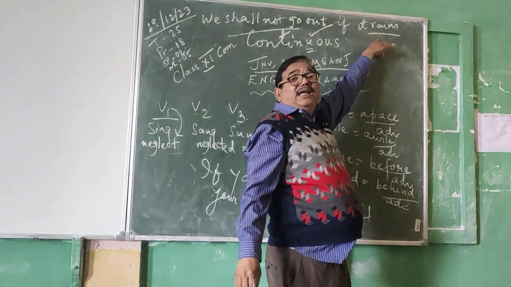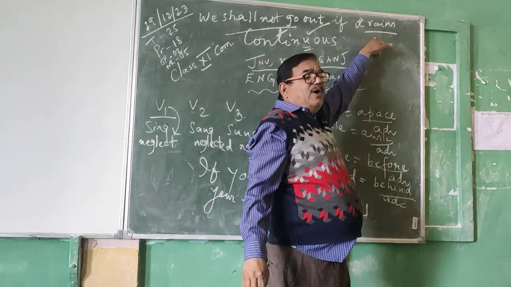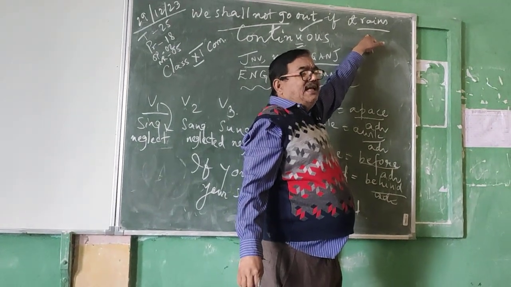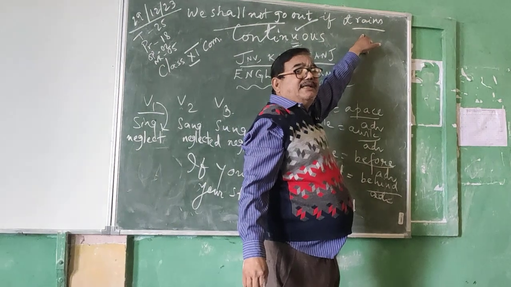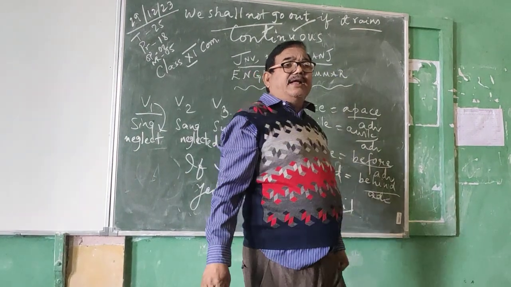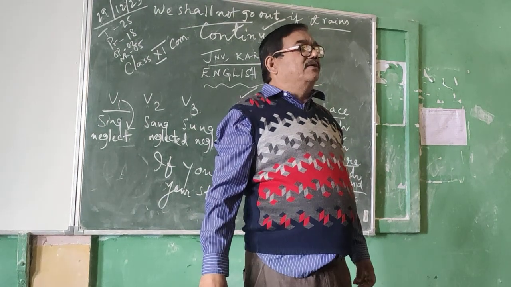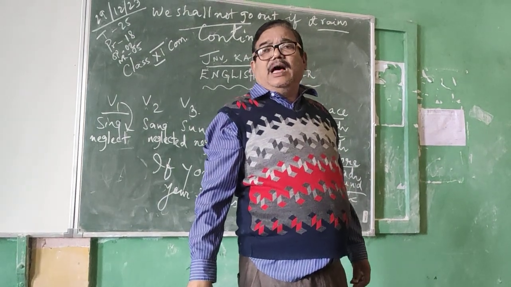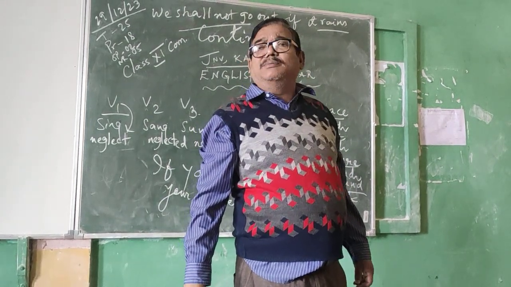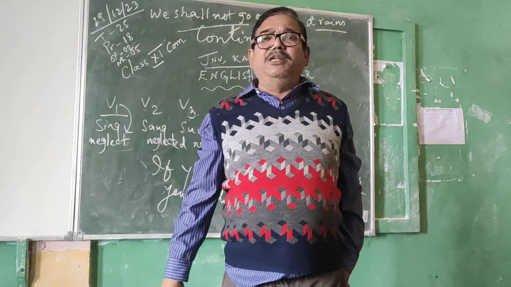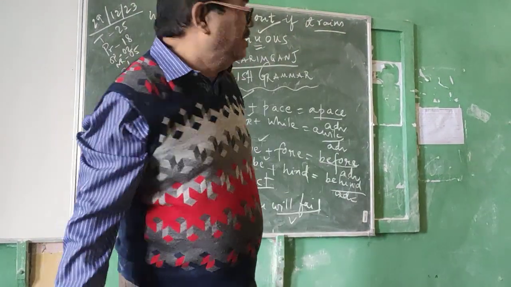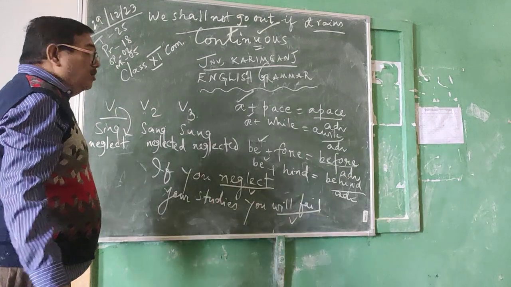The rule is that if there are two verbs in the sentence, if one of the verbs is in the simple future tense, then the other verb must be in the simple present tense. So by adhering to the rules, or following the rules, we could write the answers correctly and accomplish our works meticulously. Now, next, rule number 4.